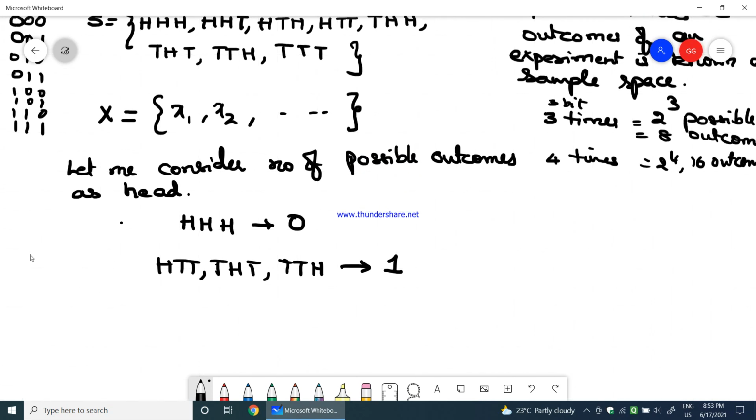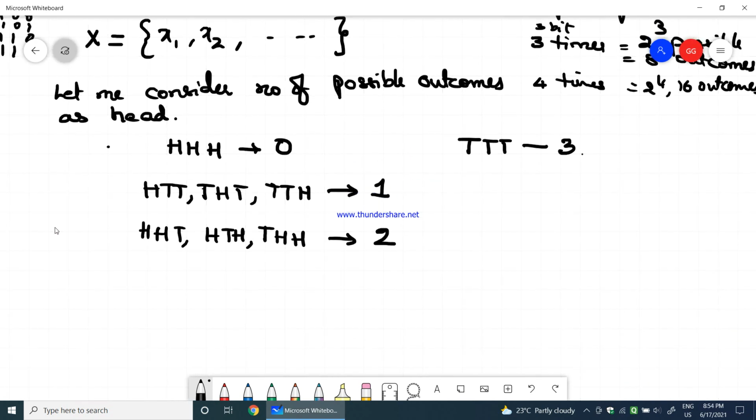Now 2 times head: there is one possibility, then two, then a third possibility. Let me number it as 2. Finally, no head at all, which is all 3 times tail, I will number as 3. Therefore the random variable X would be equal to 0, 1, 2, 3.